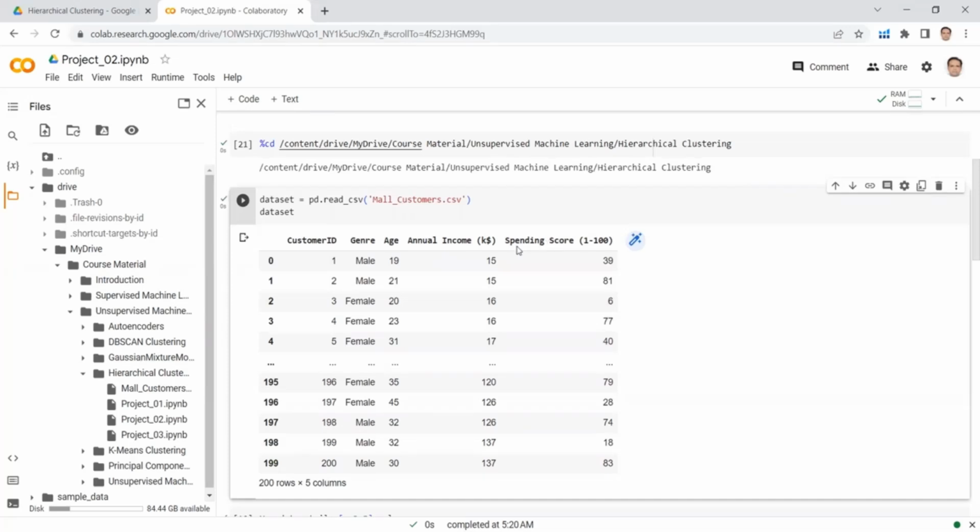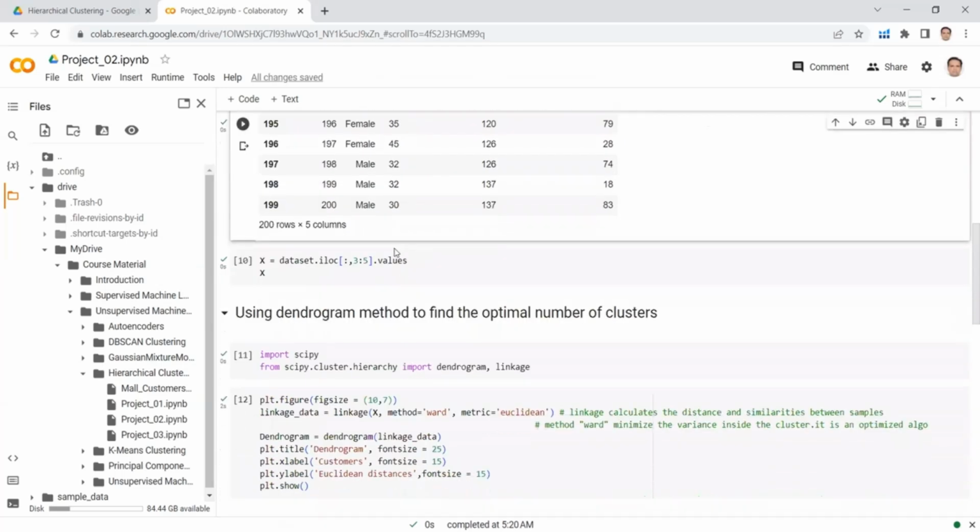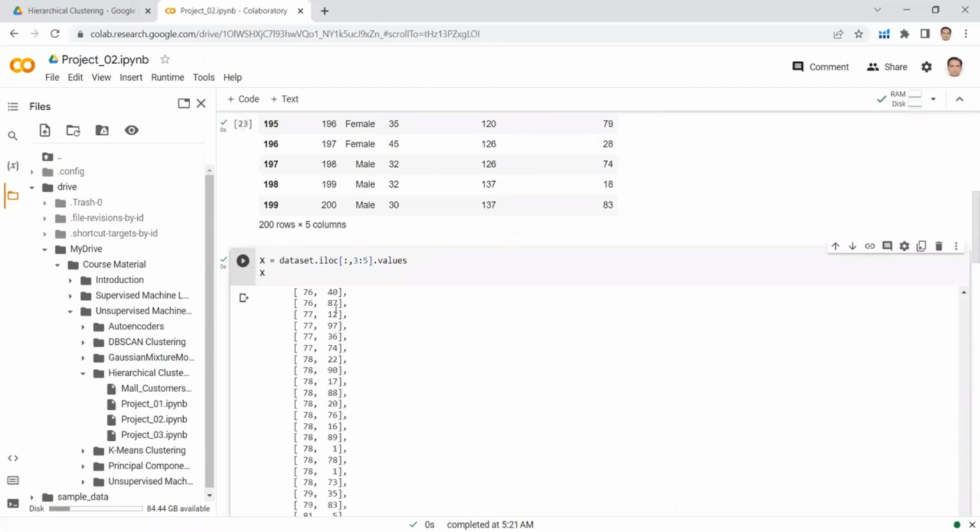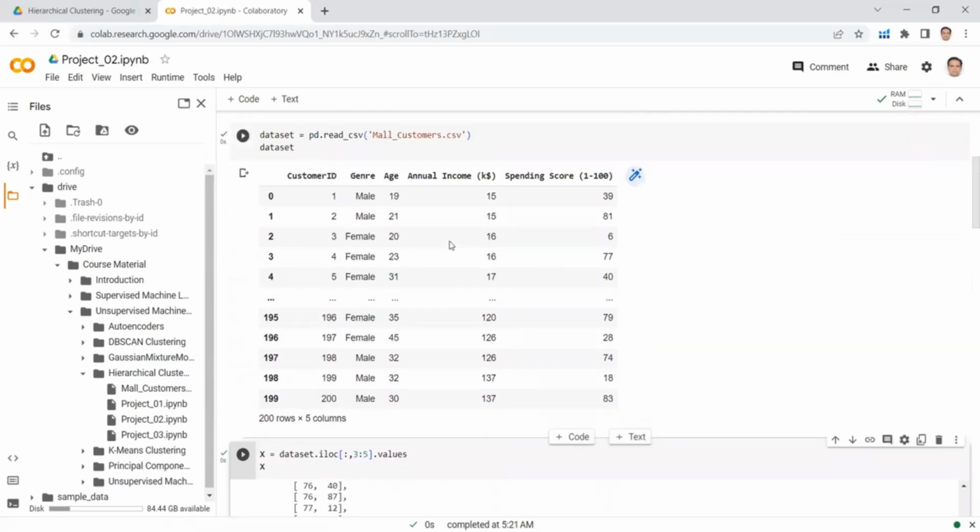Since we need to plot the clusters and visualize them, in order to visualize the clusters better, we will select only 2 features from these 5 features. Those 2 features will be the annual income and the spending score. So here I have extracted those 2 features. We can see that we have extracted those 2 features, which are annual income and spending score.